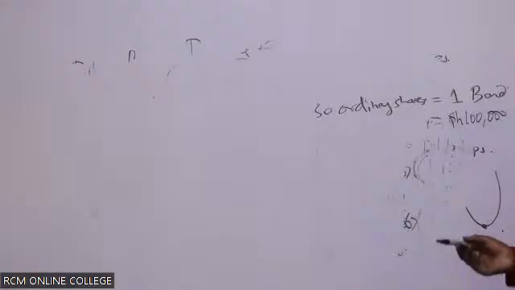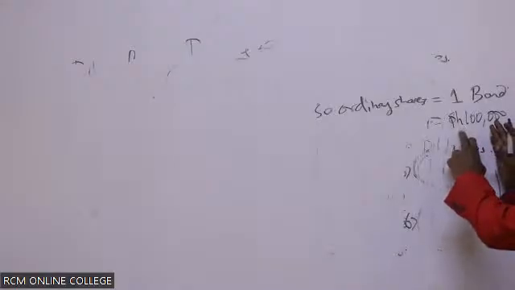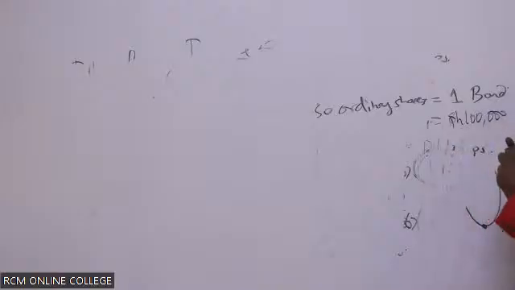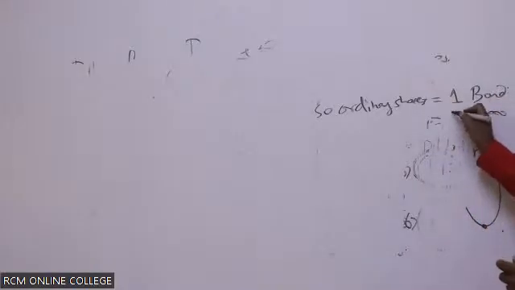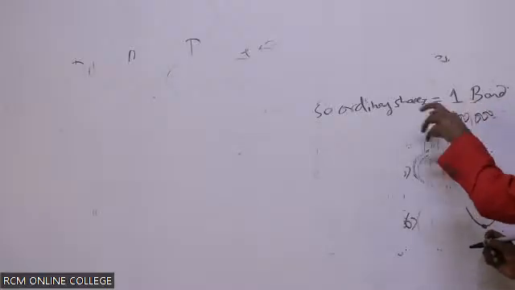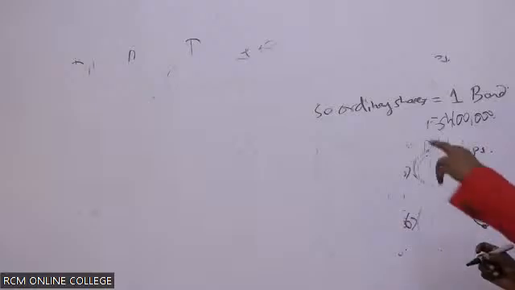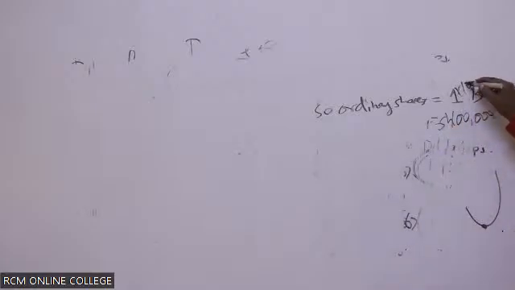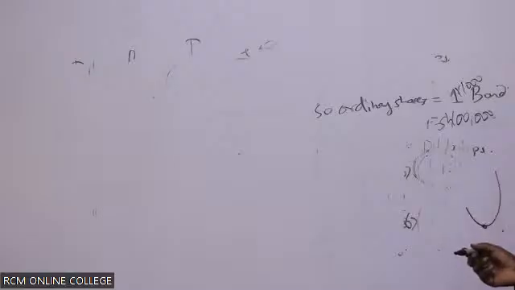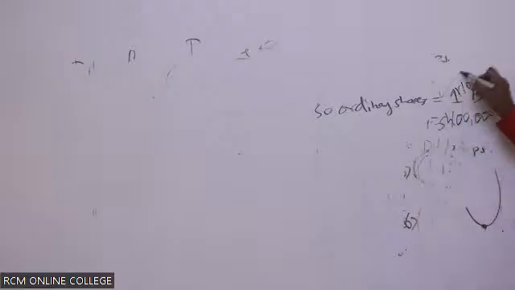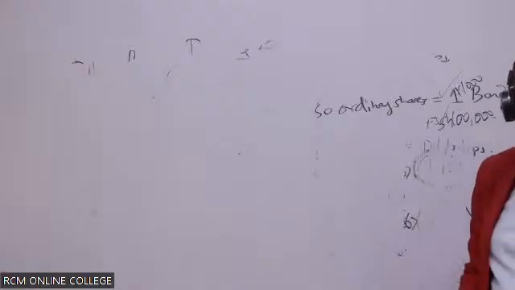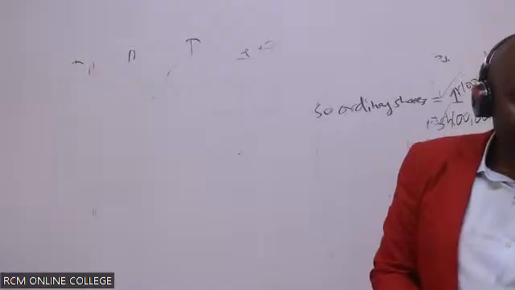You can decide to calculate this in terms of bonds, so you divide this by 1,000, and that gives 100,000 bonds. Or you take 100 million Kenya shillings and convert to shillings by multiplying by the par value, which is 1,000. You can think about this deeply later.